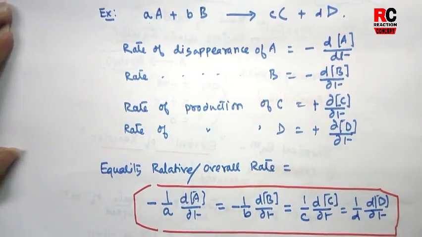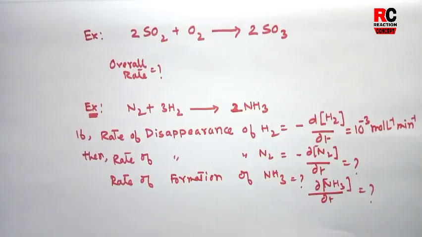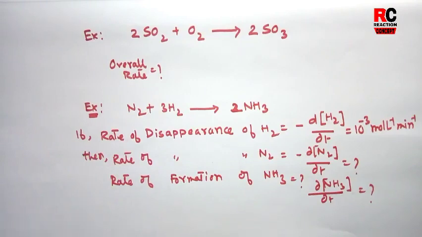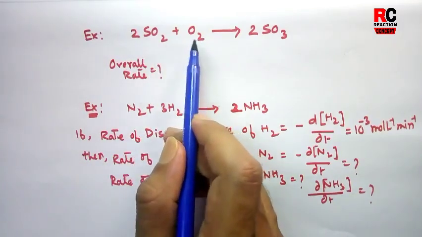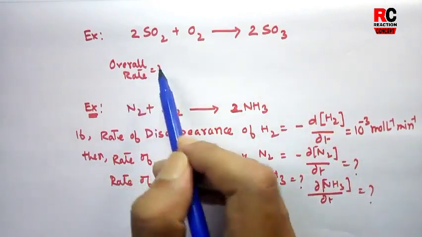So let us consider an example, and here are two questions based on overall rate of a reaction. In the first equation, it is given that sulfur dioxide is oxidized to sulfur trioxide. What would be the overall rate of this reaction?